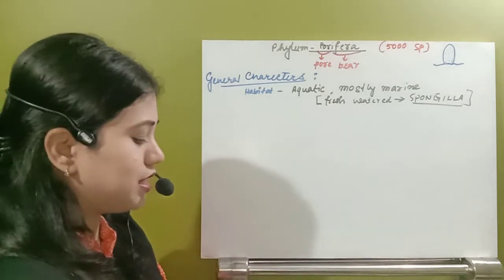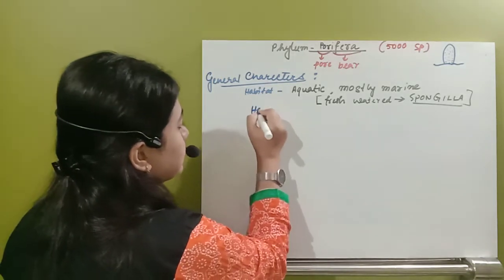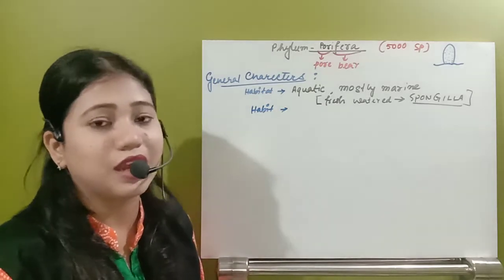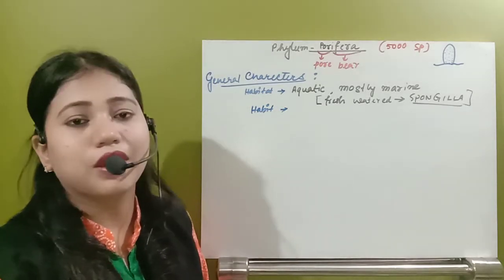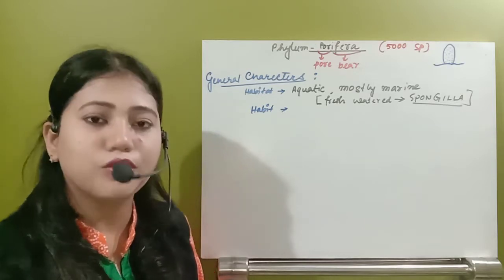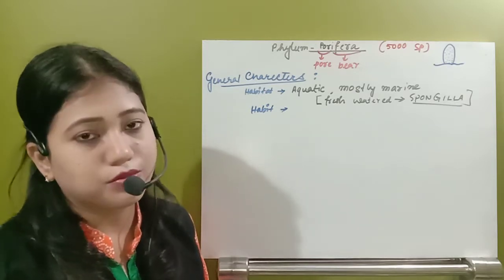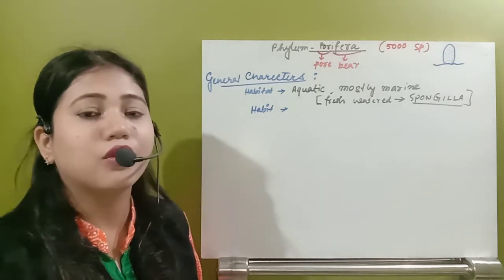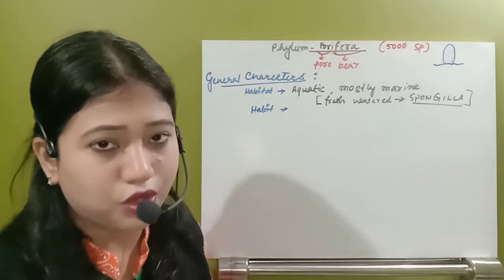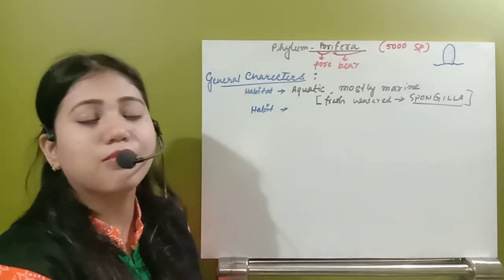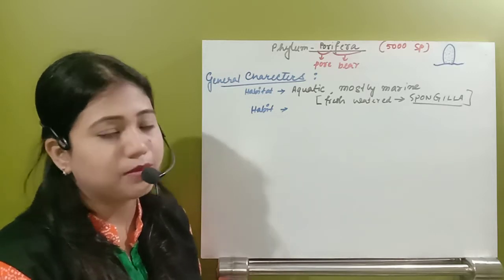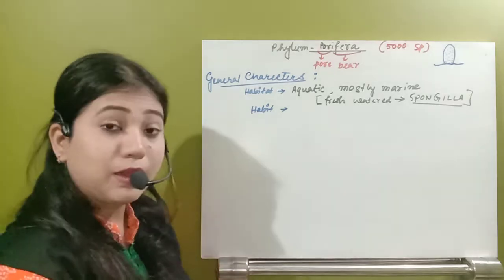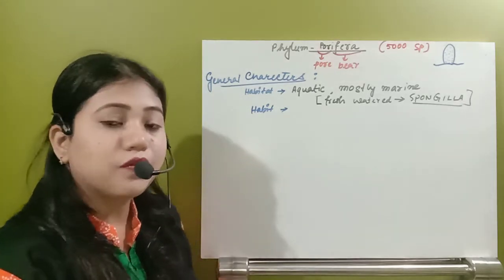Next character we'll see is habit. Basically, the condition where these organisms are living. See, this phylum Porifera does not have any type of locomotory organ. So they are always bottom dwellers. That means they live on the seabed or ocean bed. This type of organism does not have any locomotory organ, and they attach to some type of substratum. The substratum may be the seabed, the sand, or the rock, or maybe some other species too. So what is happening here?